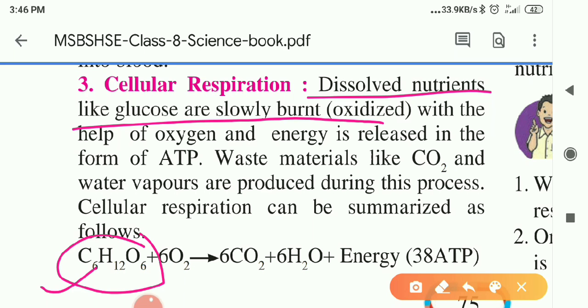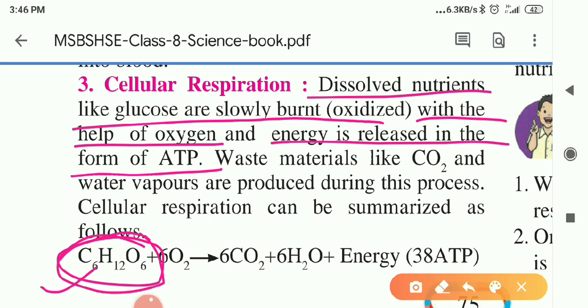So dissolved nutrients like glucose are slowly burned with the help of oxygen, and energy is released in the form of ATP. The sugar molecule gets oxidized, meaning it reacts with the oxygen which enters the body through respiration, and the sugar enters through digestion.